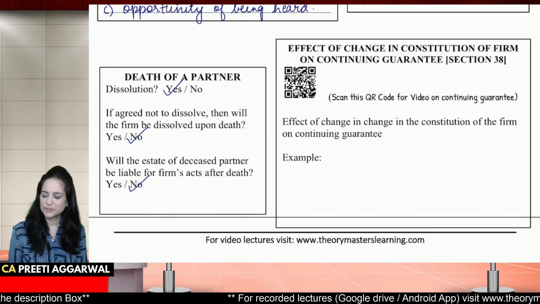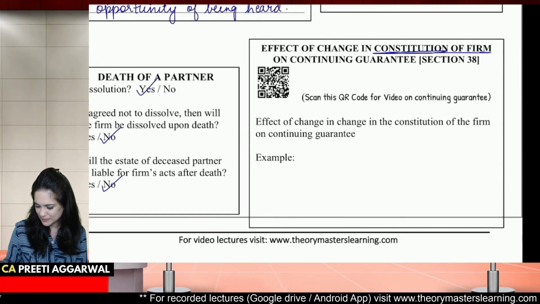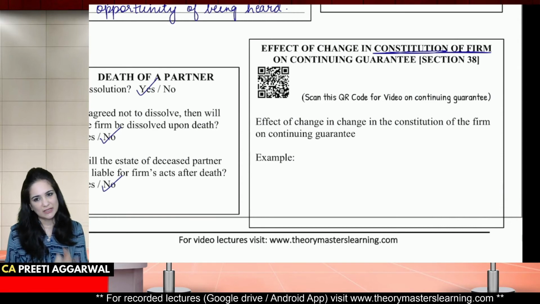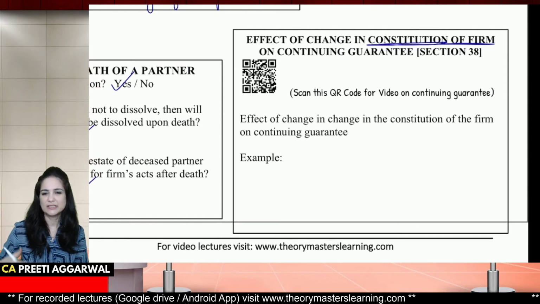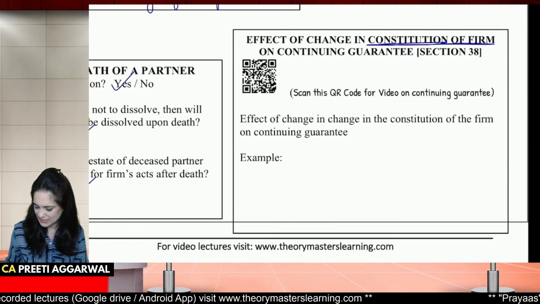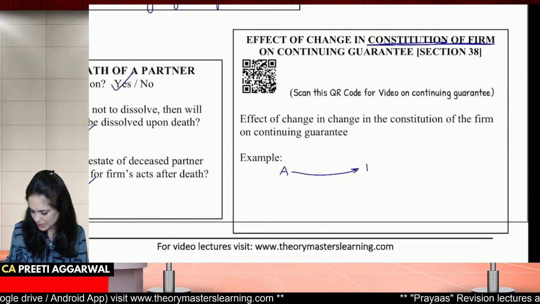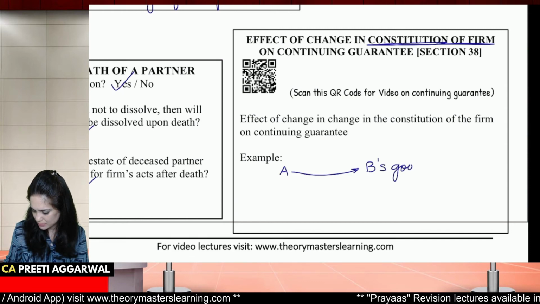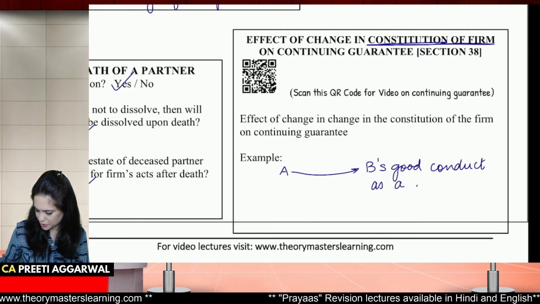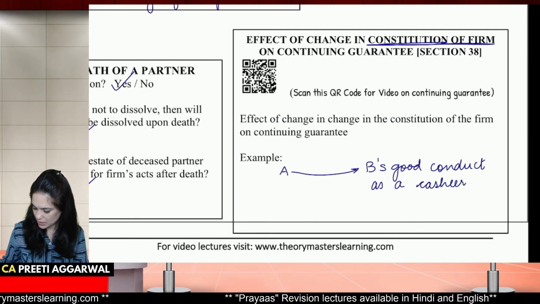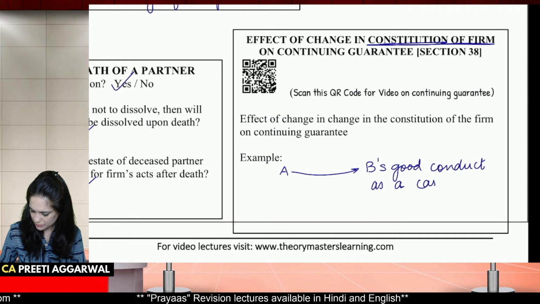What is the effect of change in the constitution of the firm on continuing guarantee? Now, what is continuing guarantee? There is a separate video which I had made for that. Now, continuing guarantee means guarantee which applies to a series of transactions. Like, say, for example, A had given guarantee for B's good conduct as a cashier. Okay, he had given guarantee for B's good conduct as a cashier.